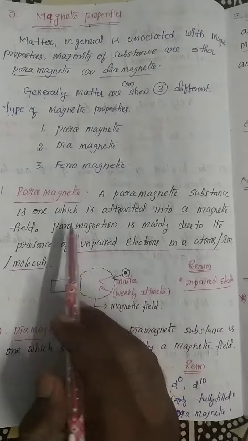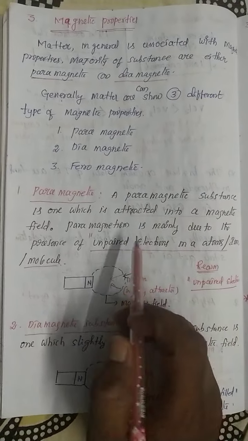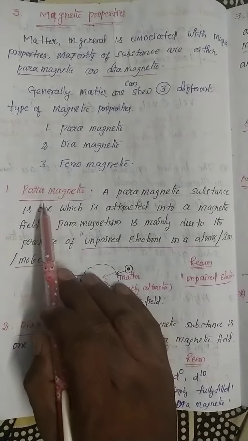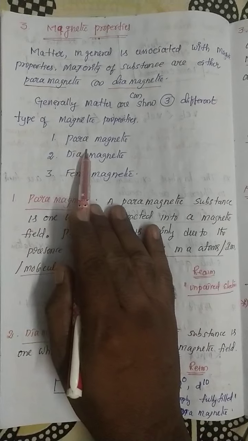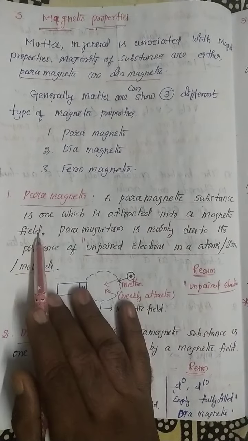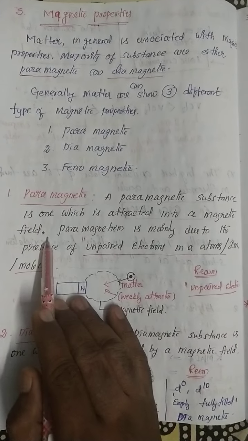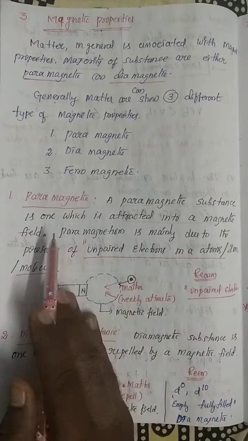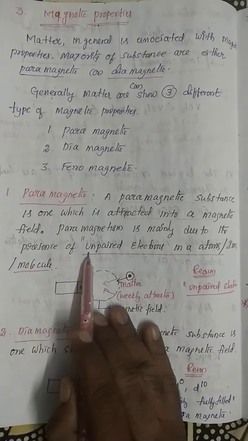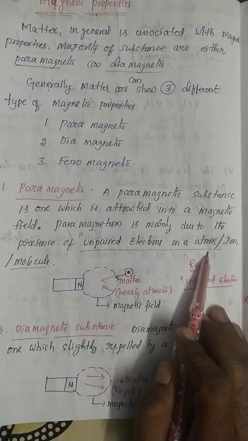Actually, what is the definition of paramagnetic? What is the meaning of paramagnetic, diamagnetic and ferromagnetic? See carefully. A paramagnetic substance is one which is attracted into a magnetic field. Paramagnetism is mainly due to the presence of unpaired electrons in the atoms, ions or molecules.